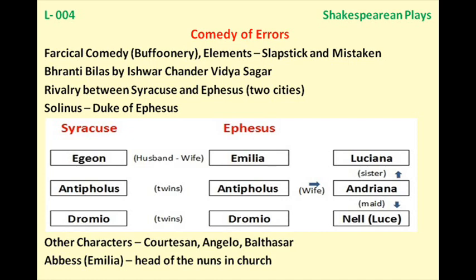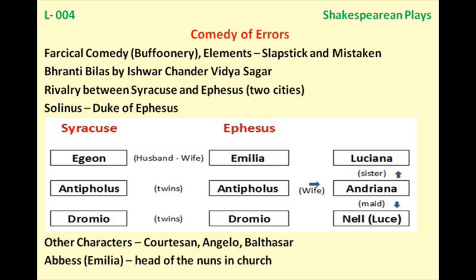Now DS, Dromio of Syracuse, arrives and he sees Antipholus of Ephesus arrested, and he tells him about the ship, that he has arranged a ship, because remember AS and DS were supposed to leave this city, so they were looking for a ship. So he tells him that he has arranged a boat or ship.